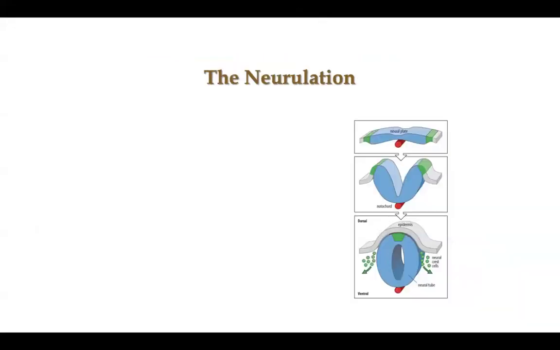The last event of this week: neurulation. What is meant by neurulation in the third week? Neurulation is the process for the formation of two important structures: the neural tube and the neural crest. We started the formation of the neural tube and the neural crest by the following process.